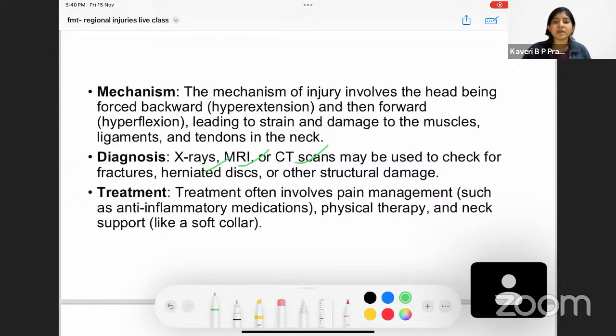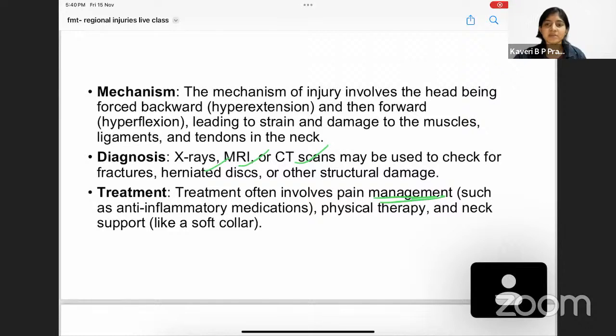So what is the treatment? You have to do pain management, because it's a very painful condition. You have to give anti-inflammatory medication so that there is a decrease in the inflammation around the neck area. You can give physical therapy. You can suggest physiotherapy to the patient, and also neck support. A soft collar can be worn by these patients so that there is not much impact in the neck area, and a fast, speedy recovery can be sought.